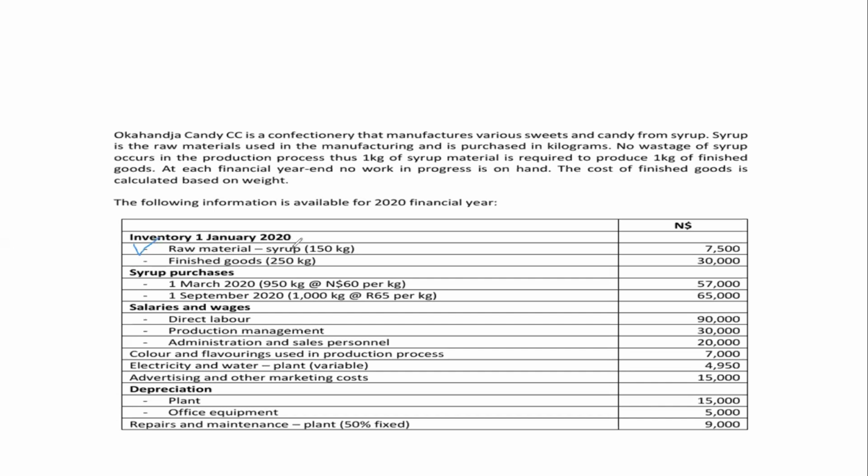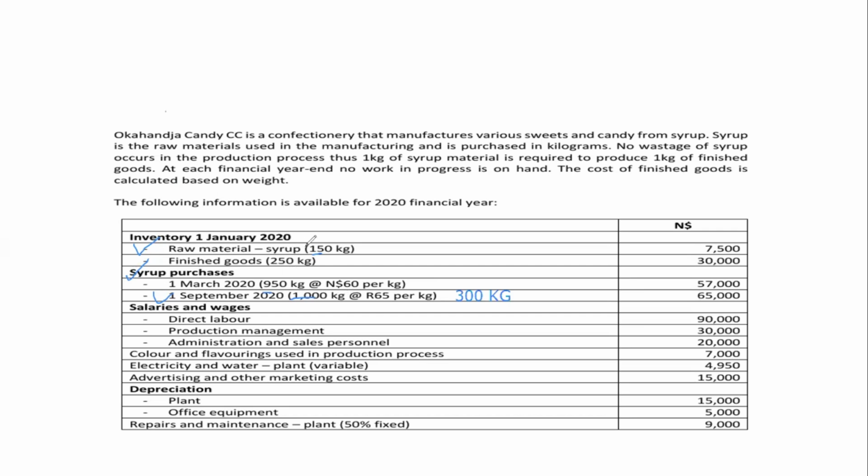the raw materials that were in the business at the beginning of the period consisted of 150 kg. And during the year on 1st March 2020, the business purchased 950 kg. And on 1 Sep, the business purchased 1,000 kg. And at the end of the period, the business only had 300 kg of raw materials at hand. Okay, so to get the closing value for the raw materials, since we're using the first in, first out method,